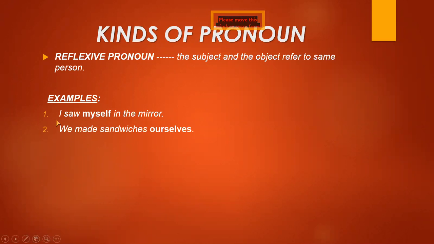So similarly, myself is used for the singular person like I, and ourselves is used for the plural persons like we. You can see that the second example is we made sandwiches ourselves. One more point here, you can see the word sandwiches. D is silent here, so we pronounce it as sanwiches, not sandwiches. Remember, D is silent here.